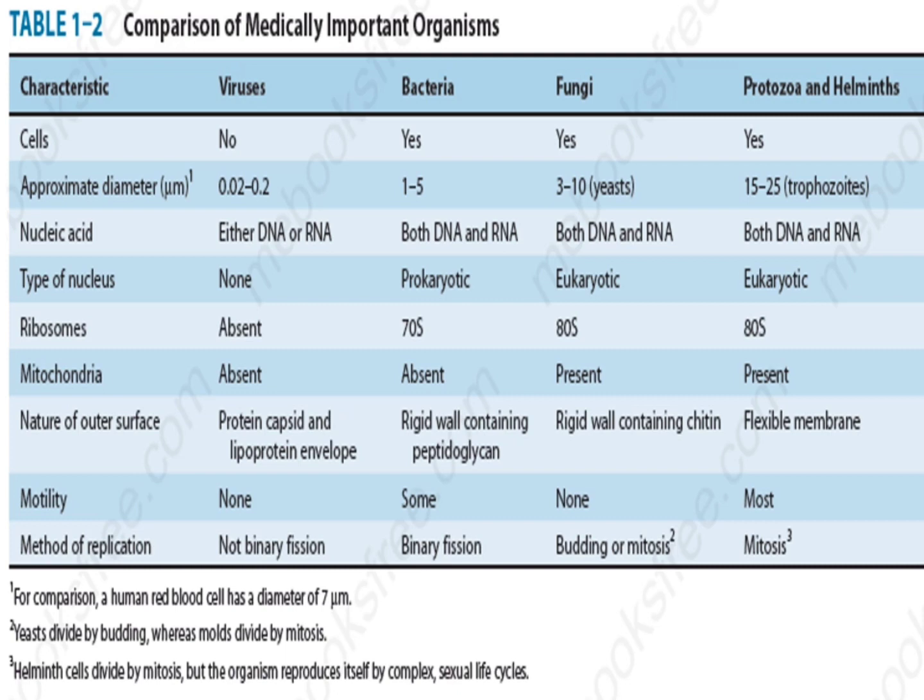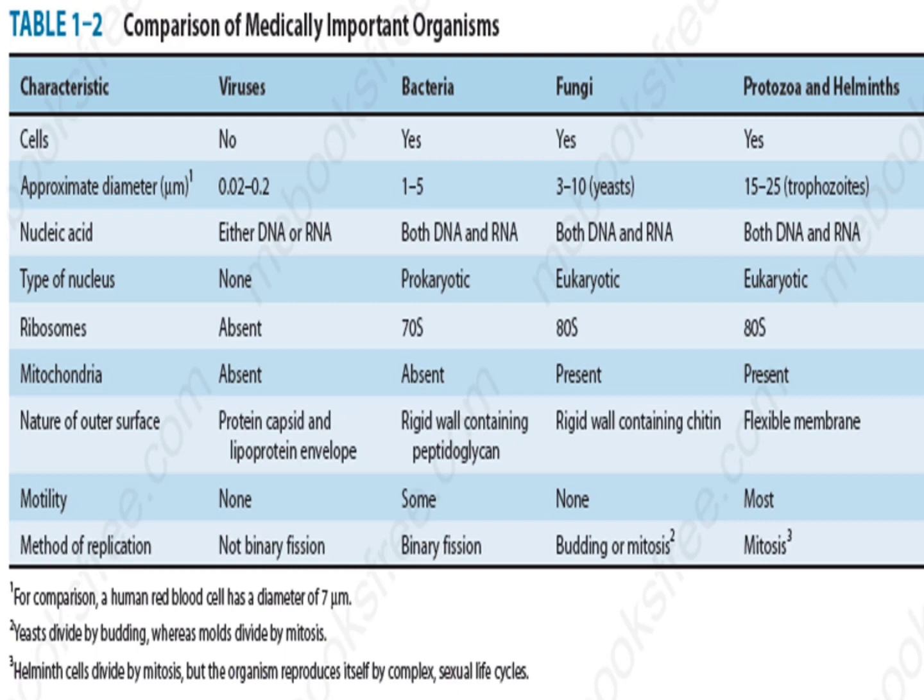Then the parasites can be about 15 to 25 micrometer. Trophozoites are especially larger than the cysts. These are the two different forms of the parasites. Then the nucleic acids, which are RNA and DNA, both of them are present in all microbes except the acellular viruses, in which either DNA or RNA is present. Both cannot be present simultaneously.